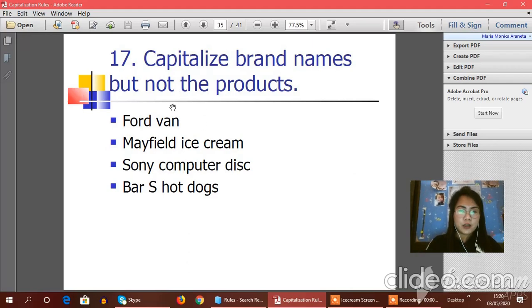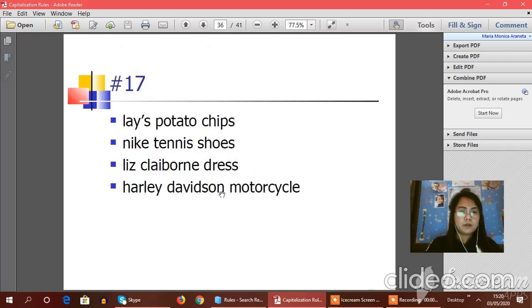Rule number 17, grade 3. Capitalize brand names but not the products. Again, you need to capitalize the brand names but not the products. Okay, Mayfield is the brand name, ice cream is the product. Sony is the brand name, computer is the product. So this one, activity 17, please apply rule 17 in this activity.